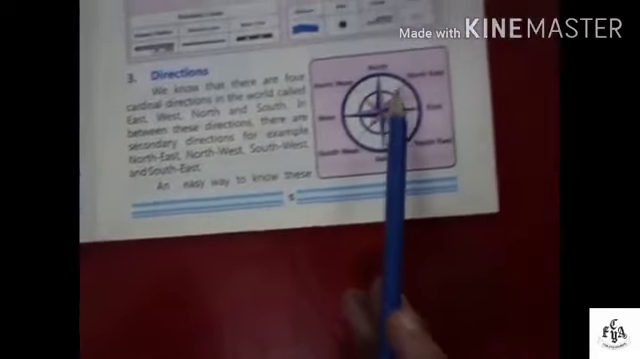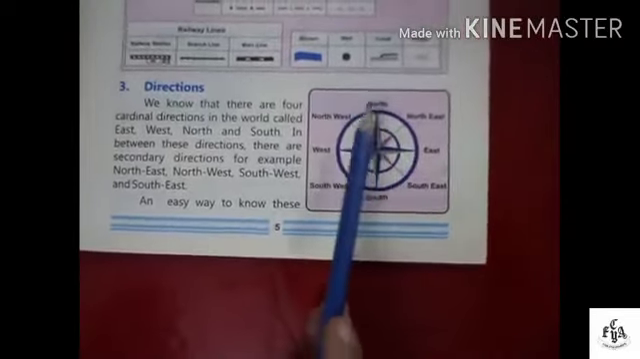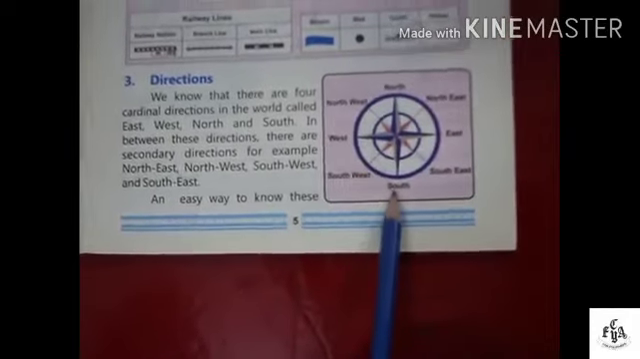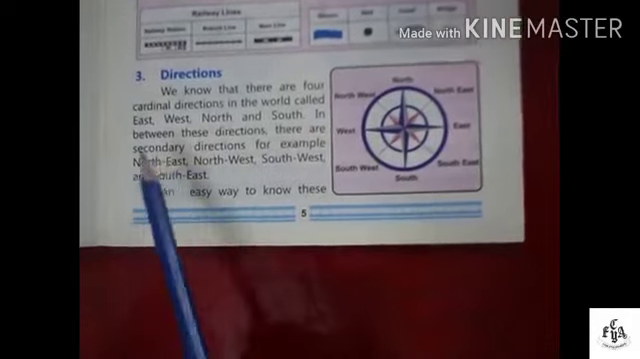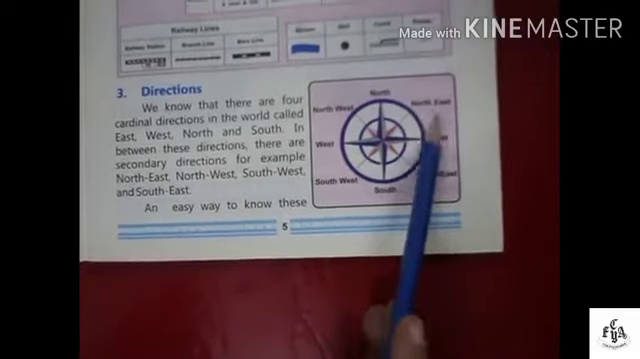Directions. As I have told you, there are 4 directions: north, east, west and south, and the secondary directions are northeast, southeast, southwest and northwest.